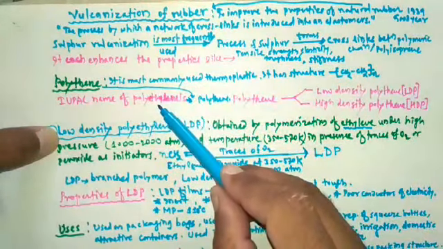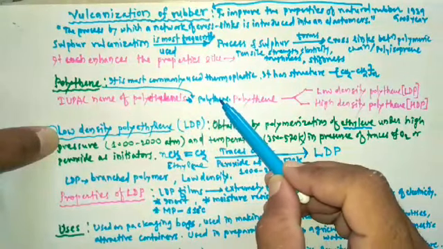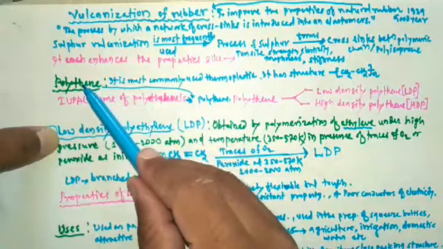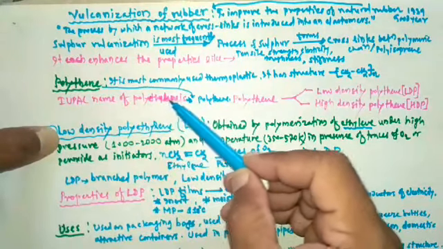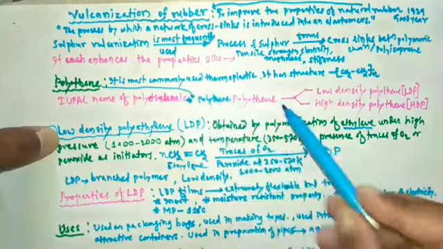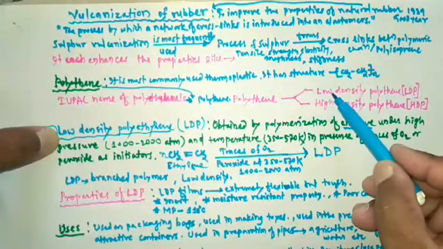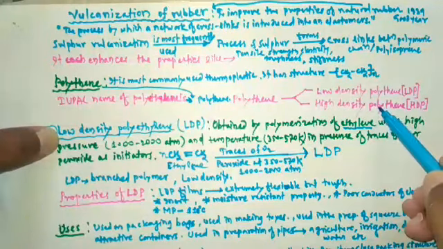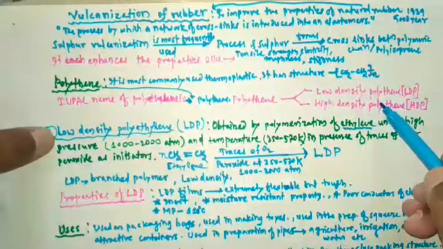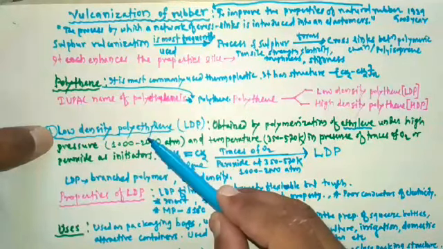So the IUPAC name of polyethylene is polythene. Polythene is of two types. The first one is low density polythene, and the second one is high density polythene. We studied the first one, that is the low density polythene.